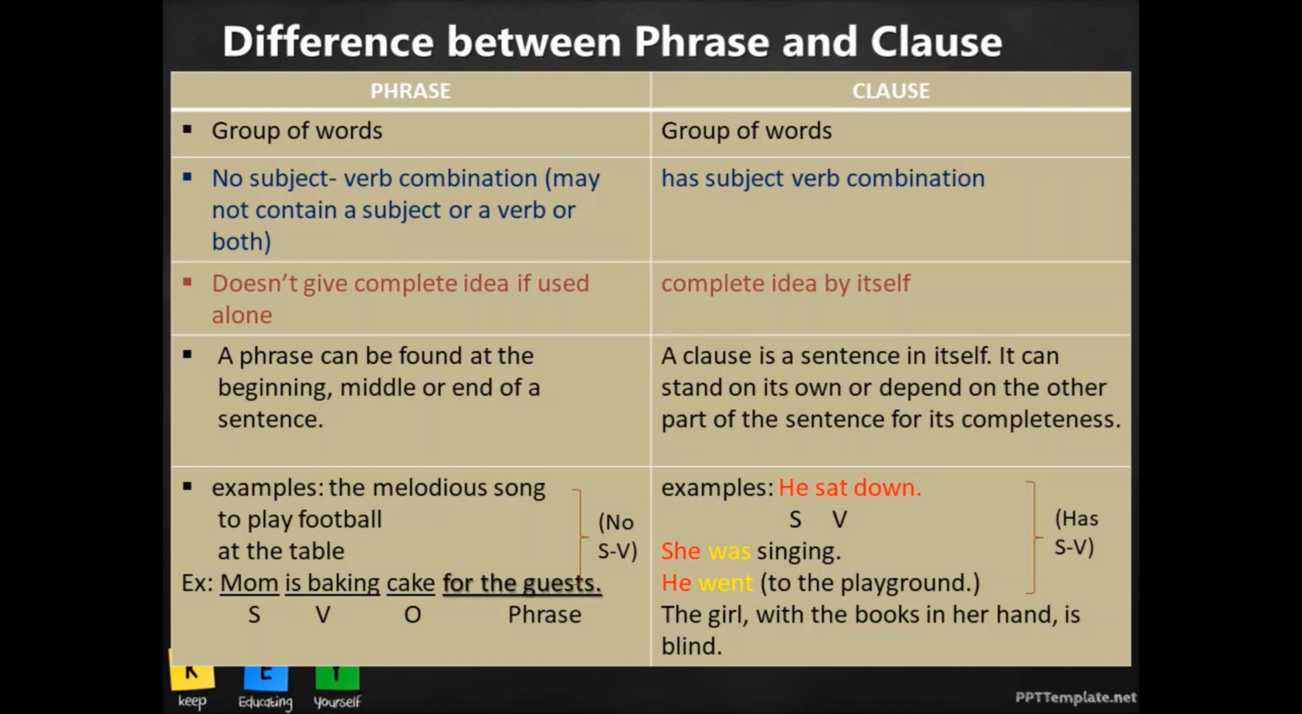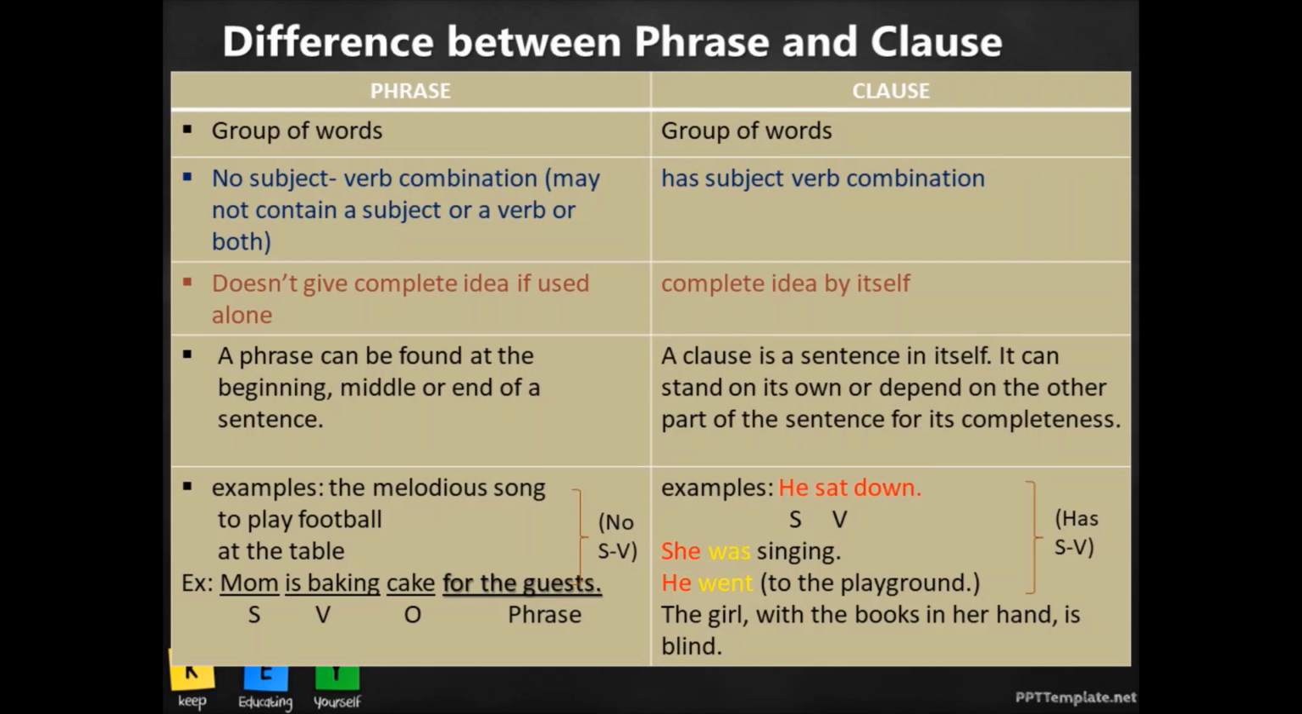Now let's move on to the clause. The first sentence says that it is a group of words, similar to what we had in the phrase, right? But these groups of words are totally different in their structure. Why? Because it has a subject-verb combination. Can you see how contrary it is to what we have in a phrase? In a phrase, we have no subject-verb combination, whereas in a clause, we have a subject-verb combination.